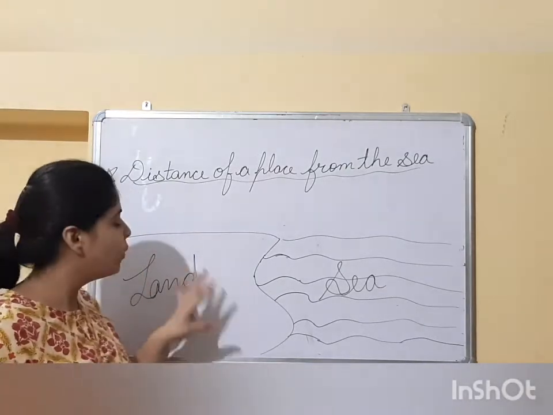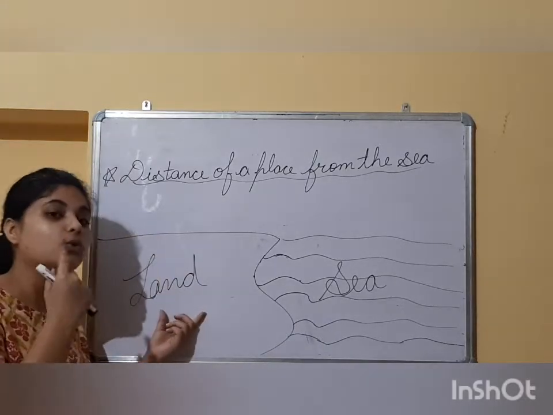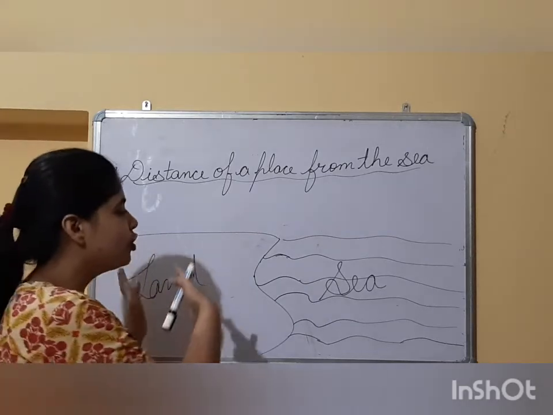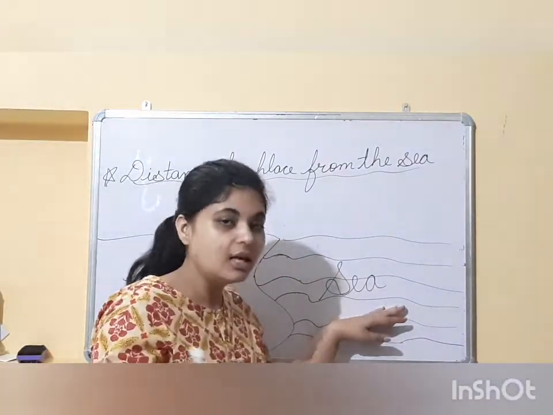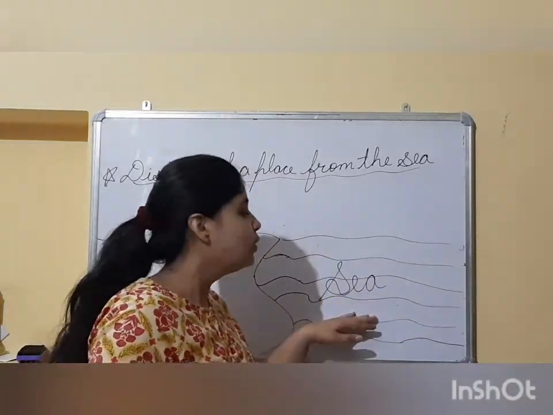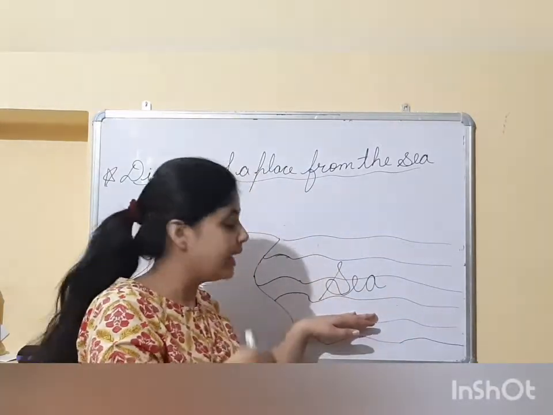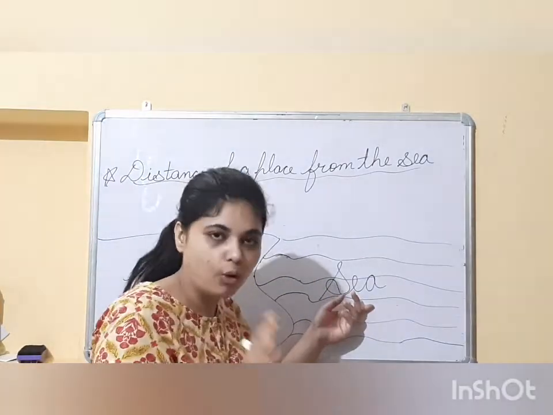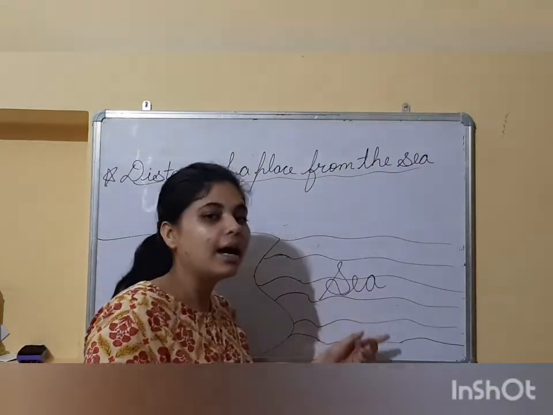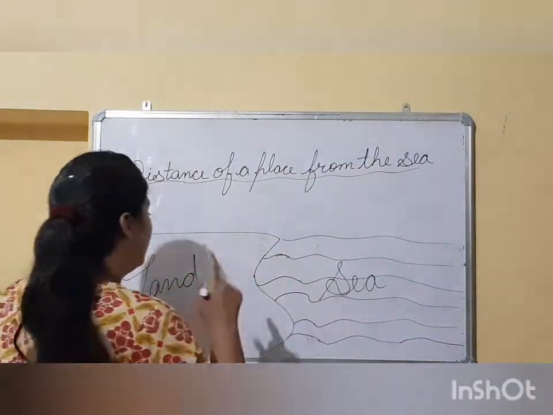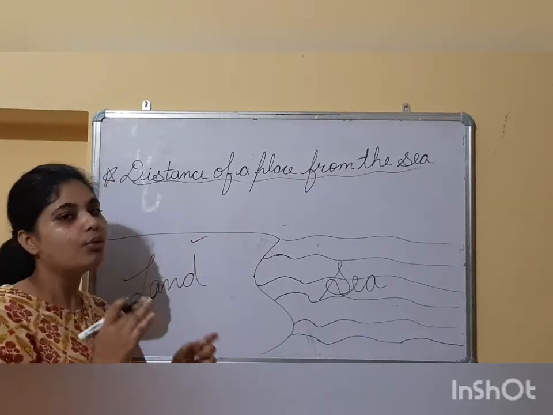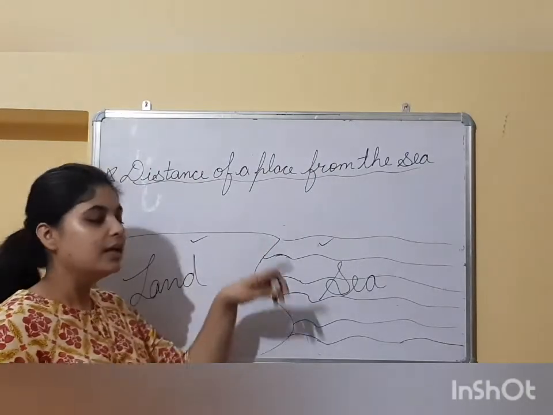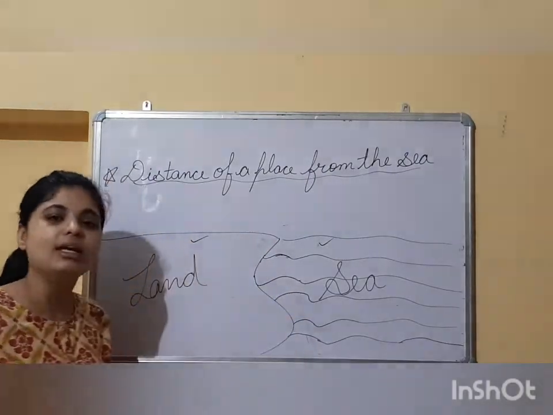When the sun sets, what happens? The land cools down very quickly. This is the property of the land. But if we talk about the sea, the sea is filled with water. This is the property of water that once it heats up, it takes a long time to cool down. That means this is the property of the sea, the water, that it heats up and cools down very slowly. Again, land heats up and cools down quickly. On the other hand, the sea, which is filled with water, heats up and cools down very slowly.